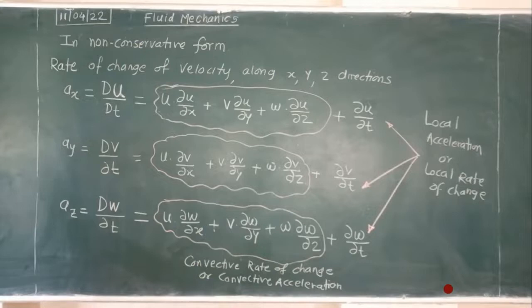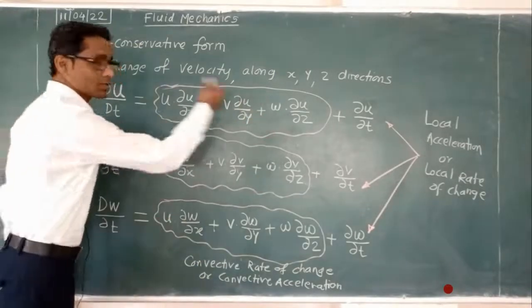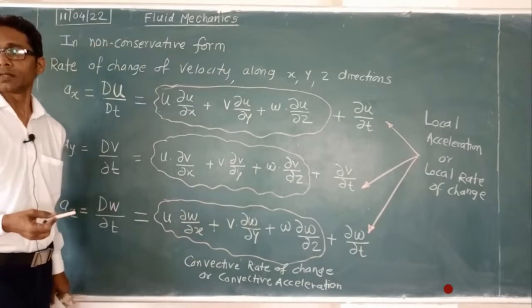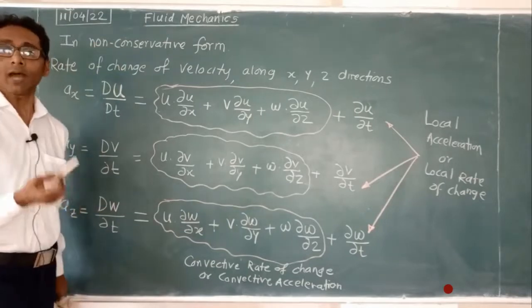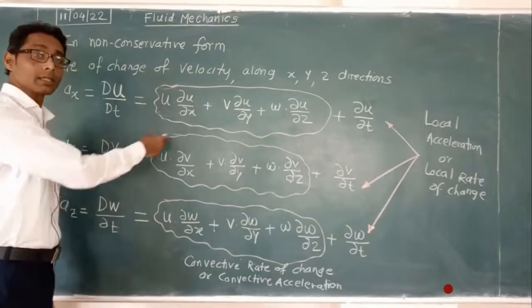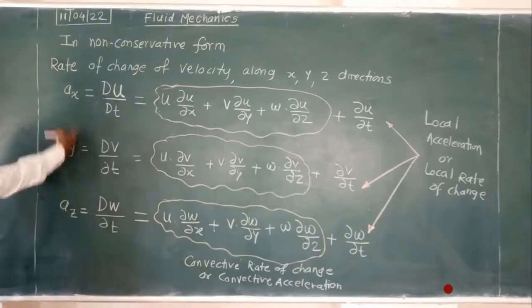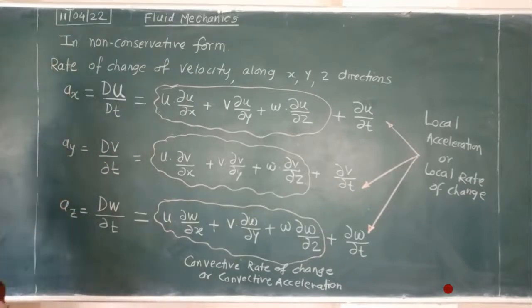Now in the numerical we will have to find these nine terms. We will be given values for x, y, z. We have to put those values in these nine quantities, and then taking the sum we will find the acceleration components.